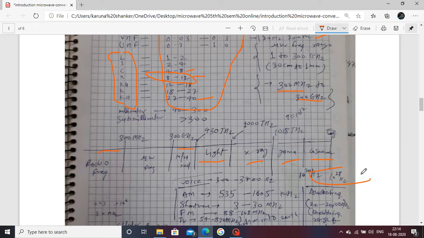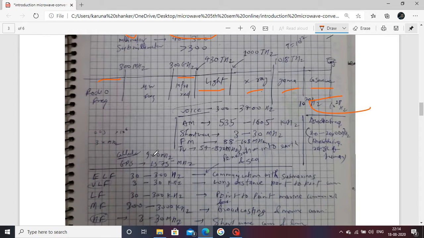Note in mind only which is greater in frequency or which is lesser compared to the others. Focus on those points. If radio frequency and microwave frequency, which is greater? Microwave frequency is greater compared to radio frequency.